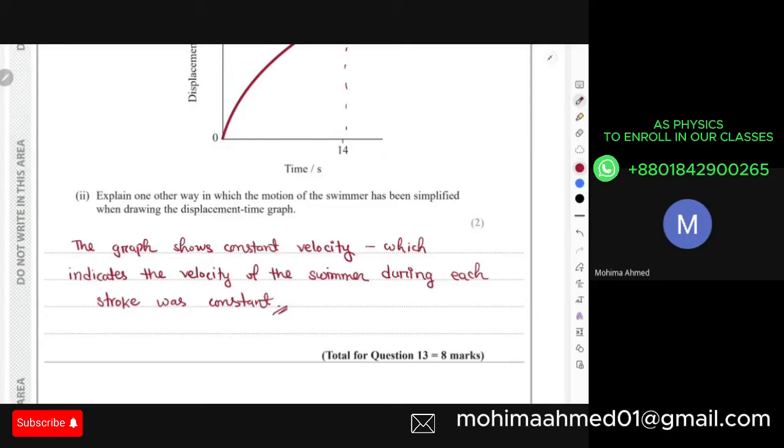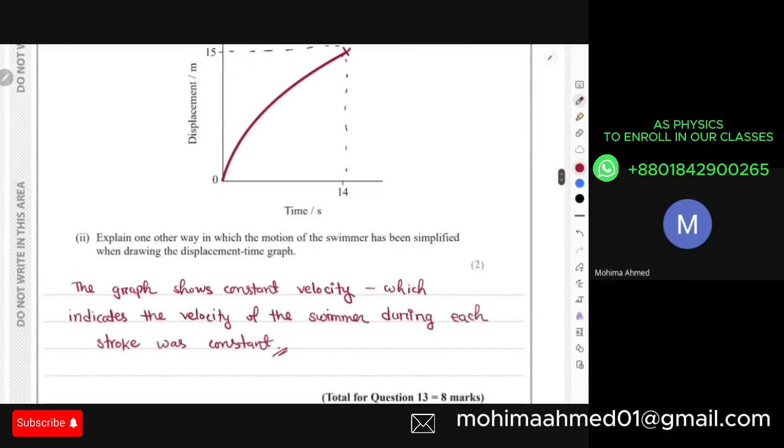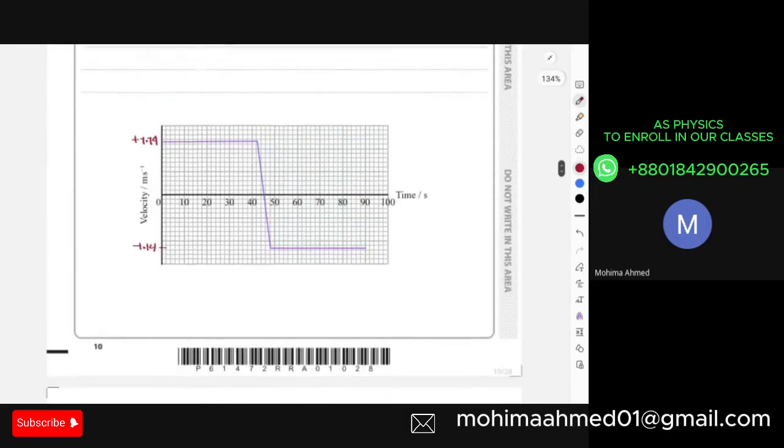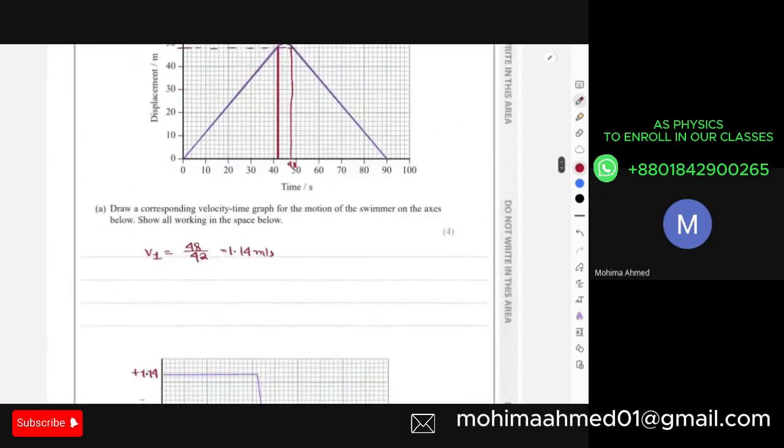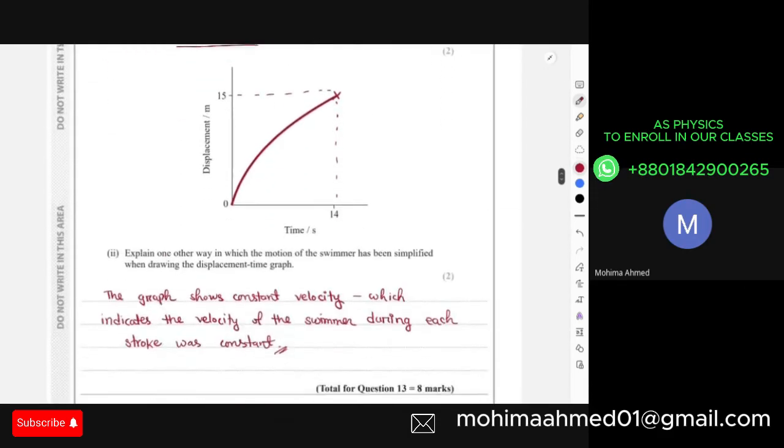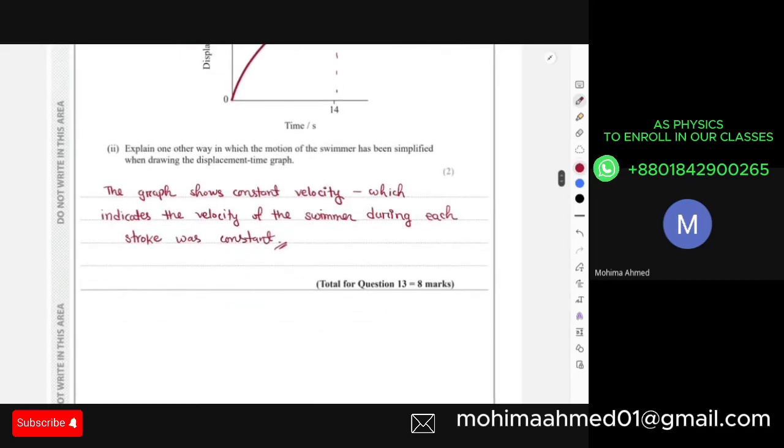This is obviously a simplified idea. This is not possible. Then this is it for your question 13. After this, we're going to move on to your question 14. I hope there's no problem from question 13.